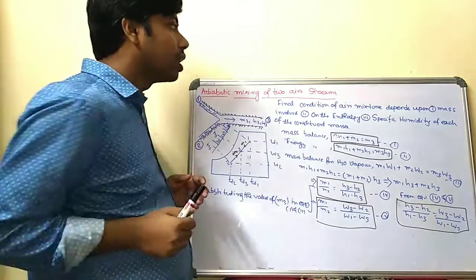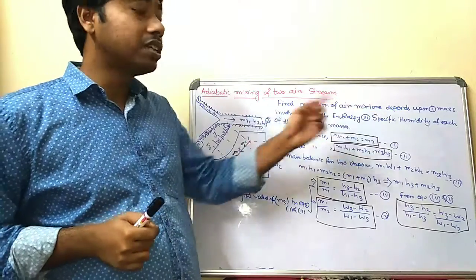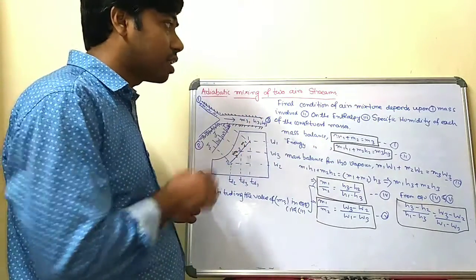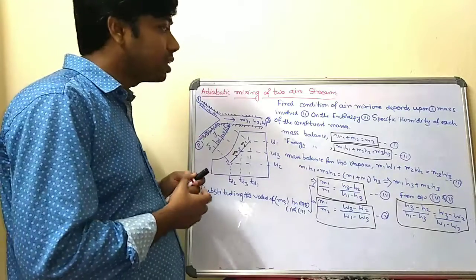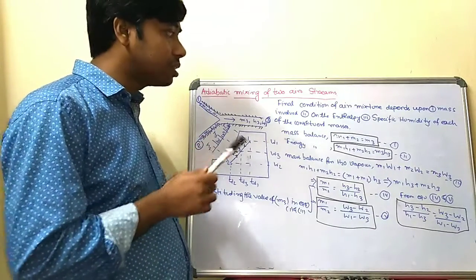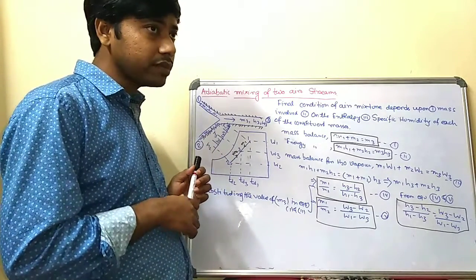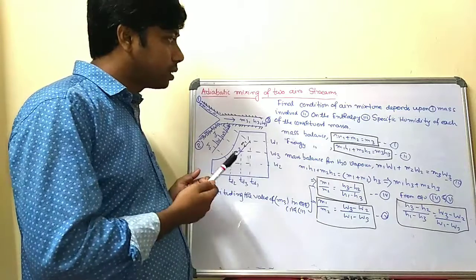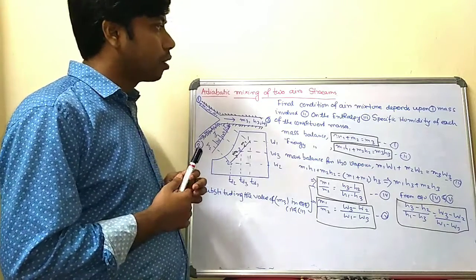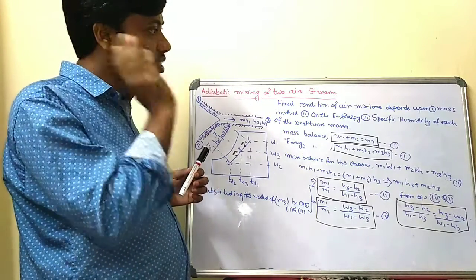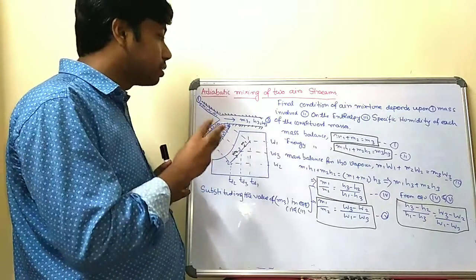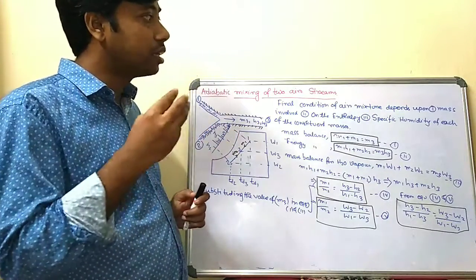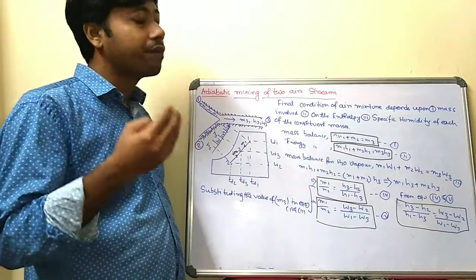The final condition of the air mixture depends on various factors. Number one is the mass involved: the amount of mass within the mixture. The second is the enthalpy. The final condition depends on the enthalpy and the specific humidity of each constituent mass. So these three factors define the final condition of the air mixture.